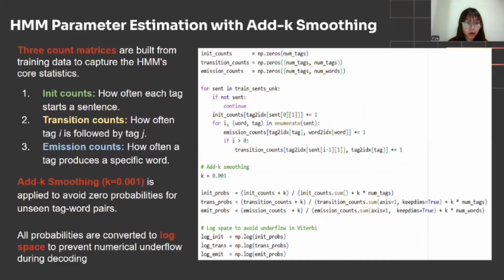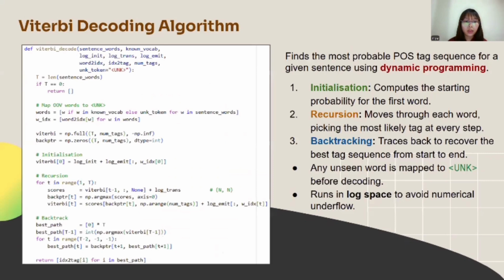To estimate the HMM parameters, we first compute the three count matrices from the training data: INIT, transition, and emission. We also apply add-K smoothing with K equal to 0.001, adding a small constant to every count before normalizing. The Viterbi algorithm is used to find the most probable POS tag sequence for a given sentence using dynamic programming.